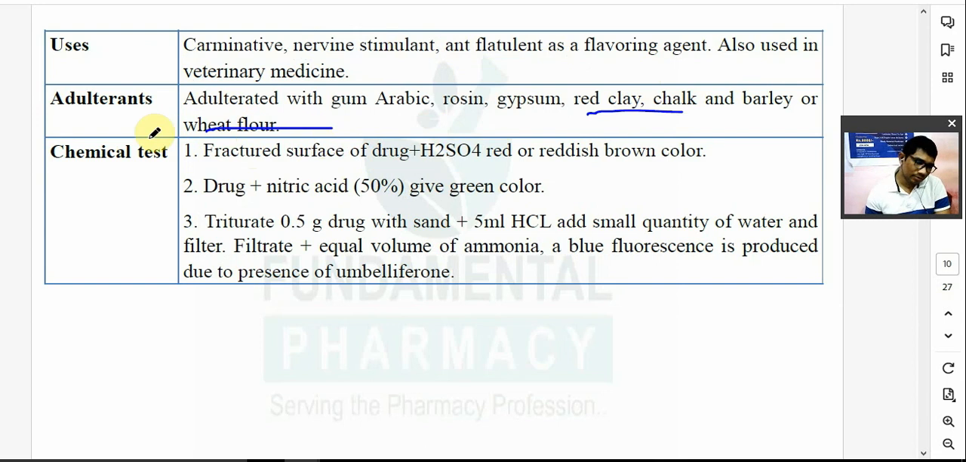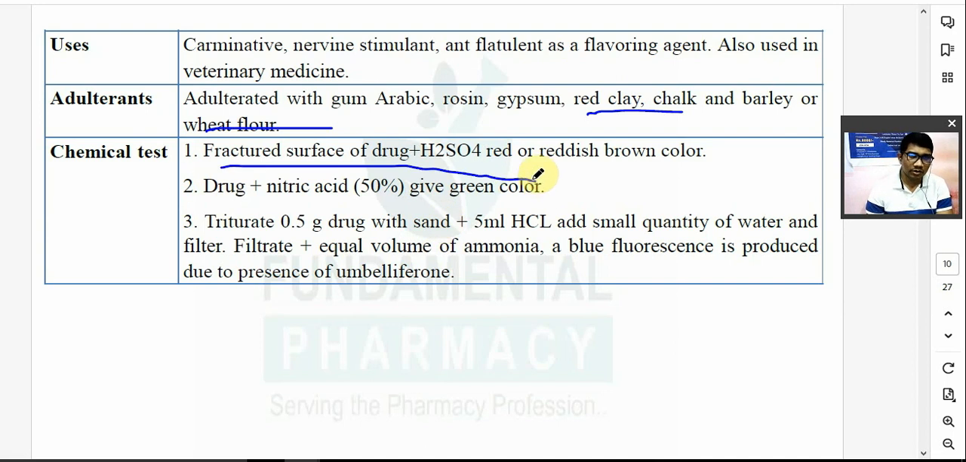Even if you don't fully understand, it is easy to answer this. How does wheat flour come in? Like bajra and jowar flour, wheat flour is powdered, and hing is also like that. That's why wheat flour, barley, chalk powder or red clay is used as a substitute or adulterant for your asafoetida. Okay. Now the chemical test is performed on the fractured surface of the drug.